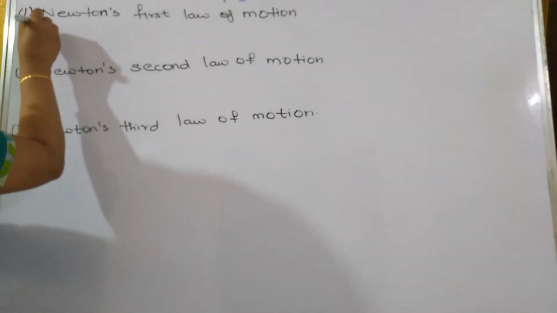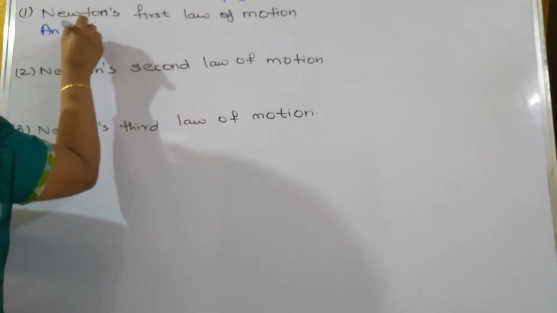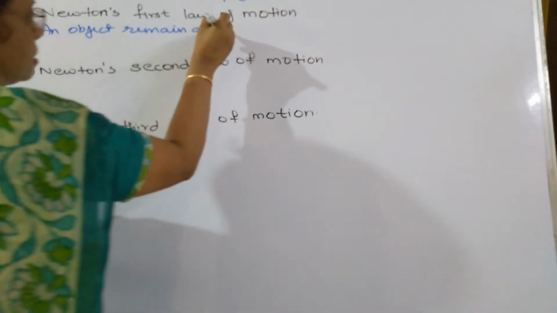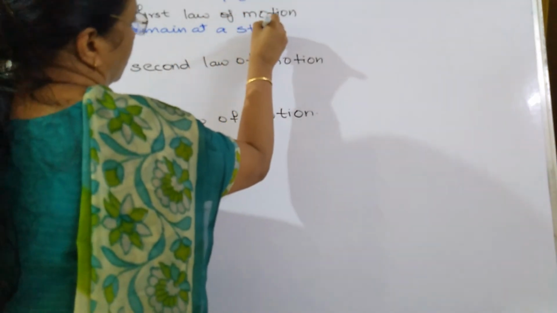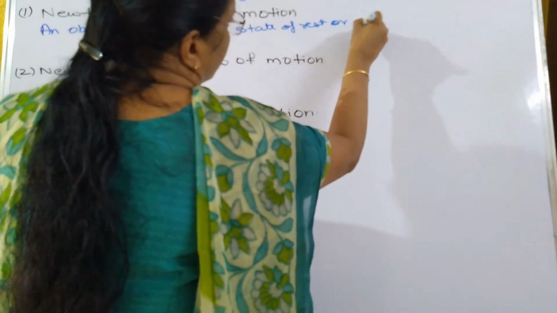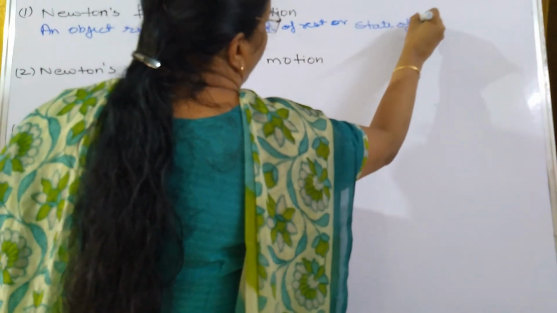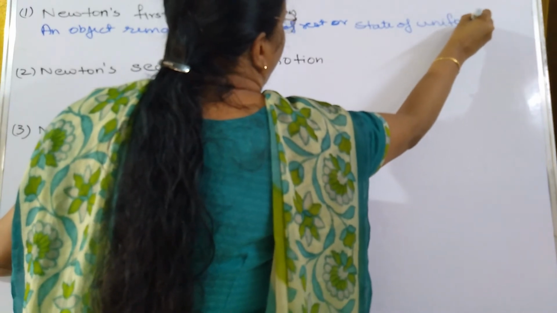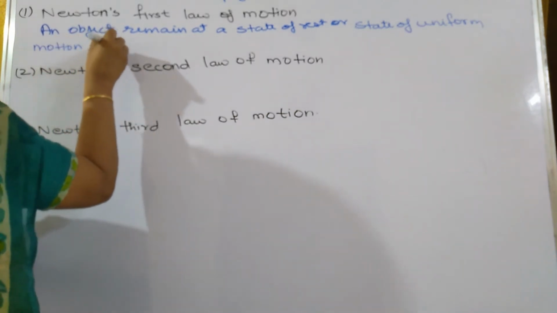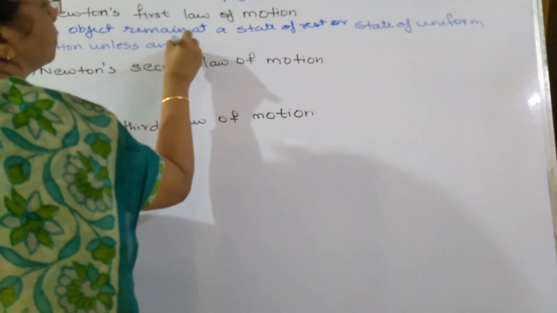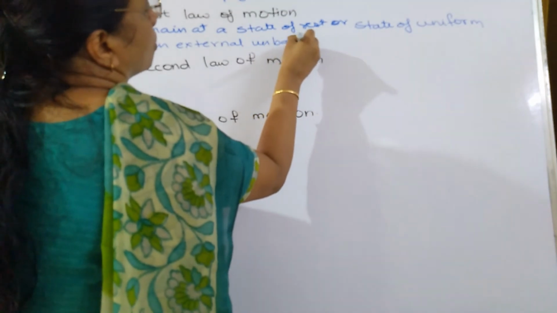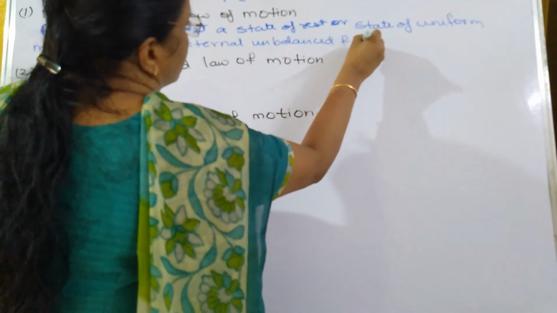An object remains at a state of rest or state of uniform motion unless an external unbalanced force acts on it.